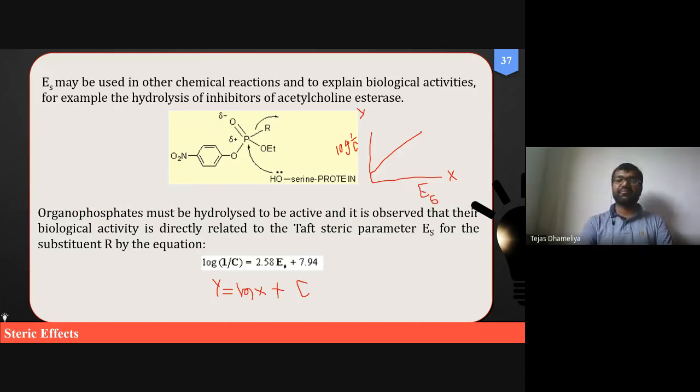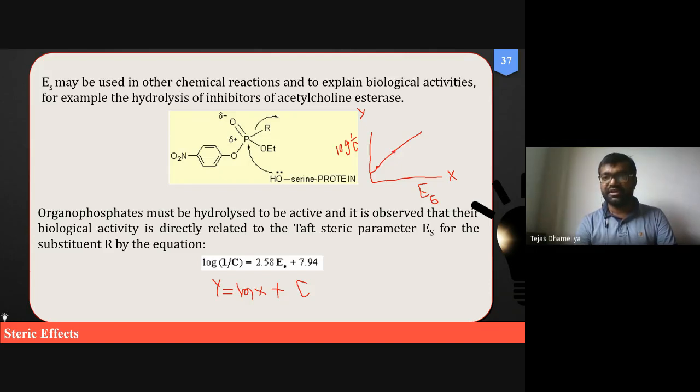Just as you will be doing certain kinds of graphs in your pharmaceutical analysis, with some values of x, you have not done the practical yet because of this lockdown etcetera, but this is the way. First we will put a certain point here: for a particular value of Es, what is the activity, log 1 upon c?